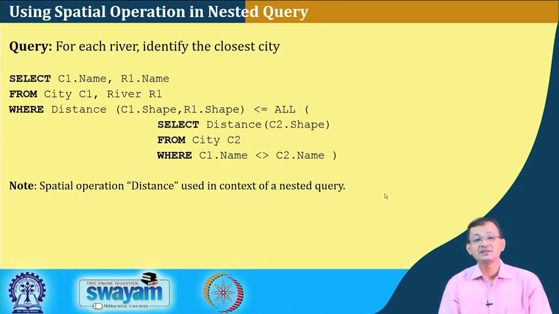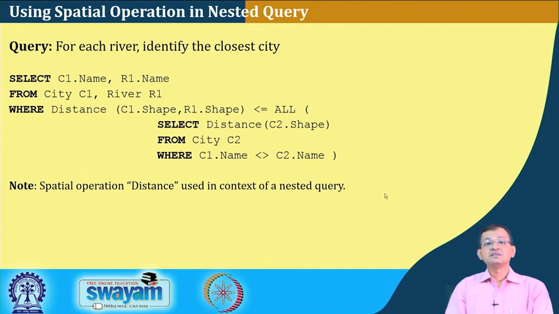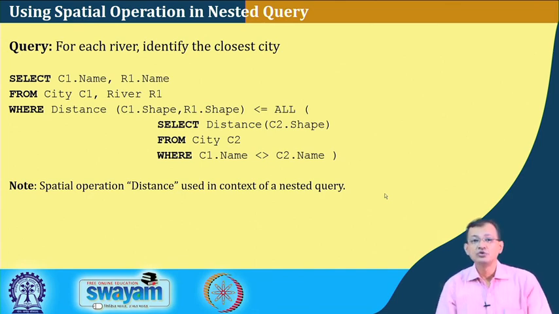So, one is the distance. I have to look at the city table and the river table: the distance between C1.shape and the river is less than or equal to all of the select distance from city C2 where C1.name is not equal to C2.name, right.